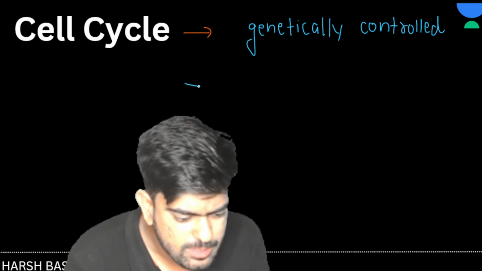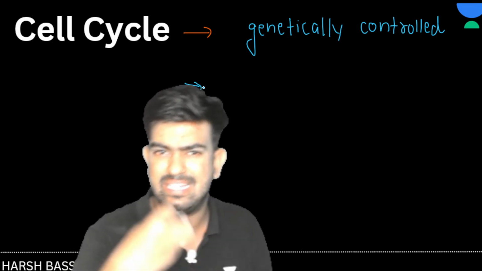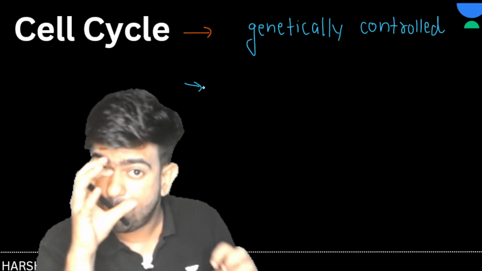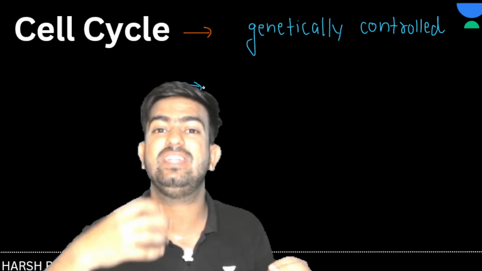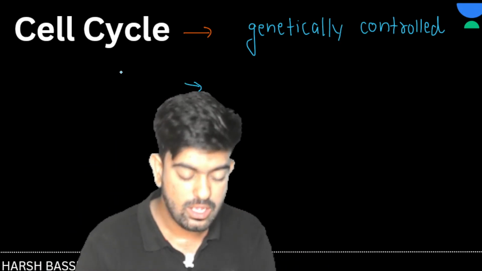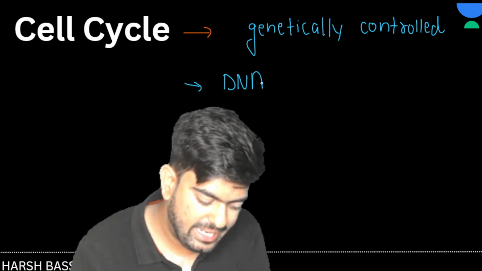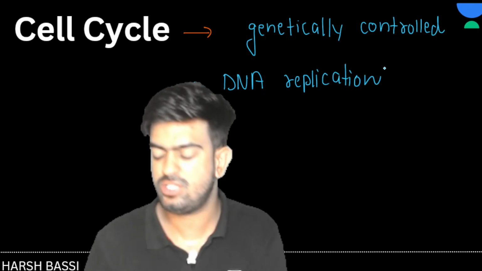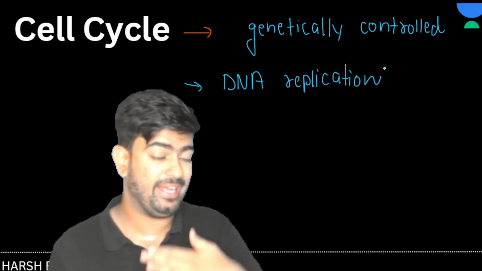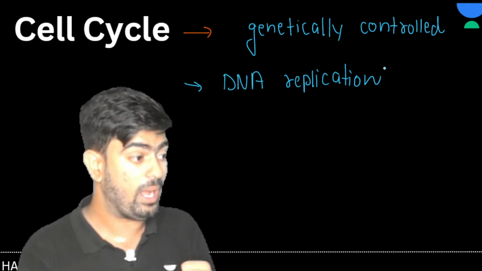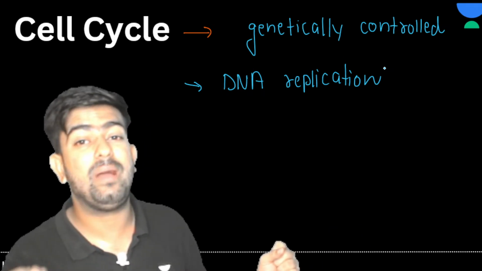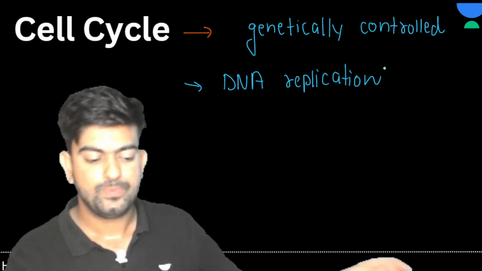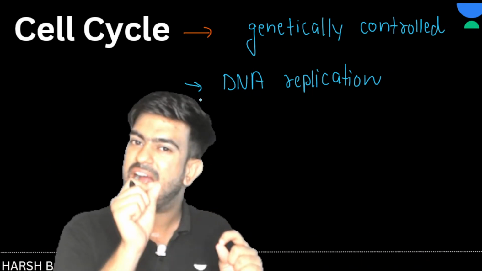Next, what happens basically, sir? Like I understood, the cell gets divided in the cell cycle, but what's the main thing here? See, the main thing behind cell division is to divide the genes, right? So in this, what happens? Number one thing, DNA replication takes place. Yes, obviously it has to take place. Without DNA replication, suppose I'm going to produce a baby and my DNA says no, I'm not going to go into the second cell, then how will my genes or my characters be inherited by my babies, right? So DNA replication is the key factor for inheritance.